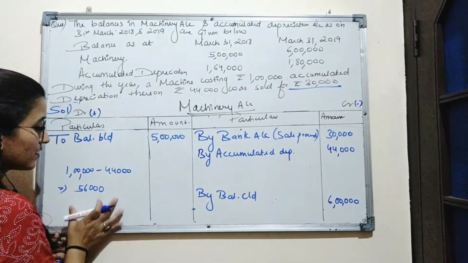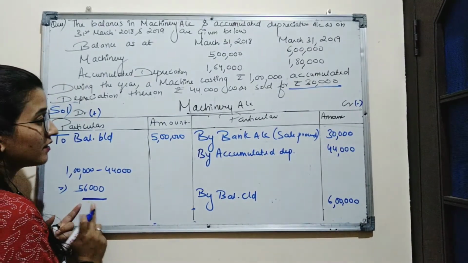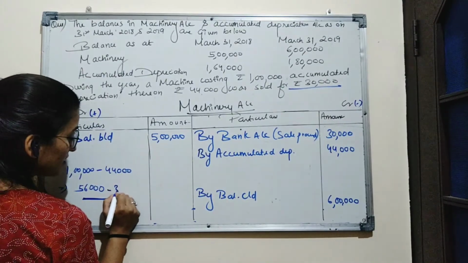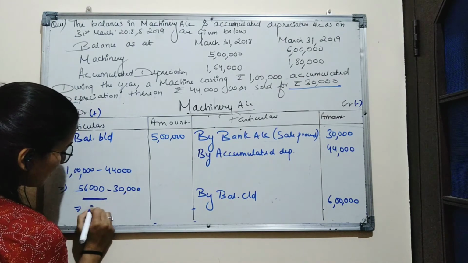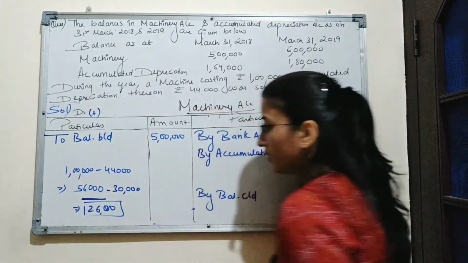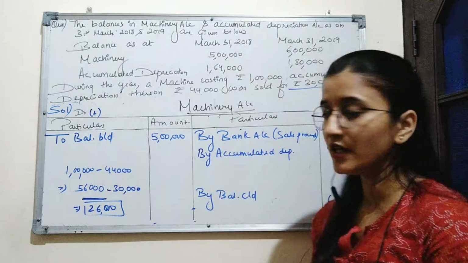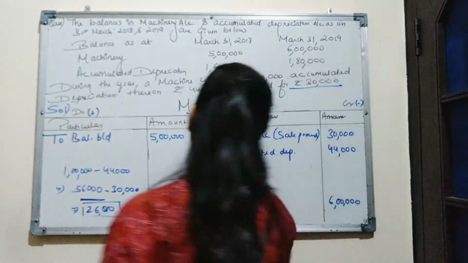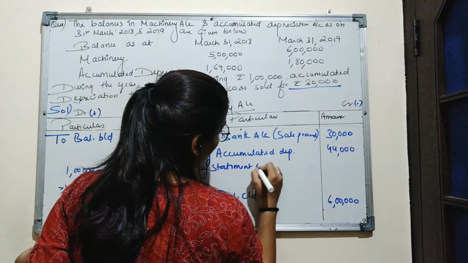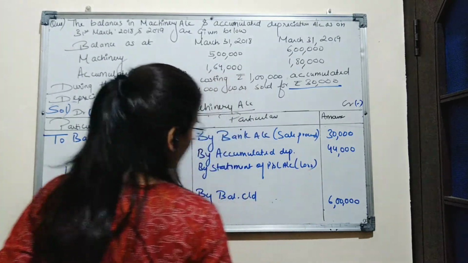So this 56,000 is the present value of machinery after charging the depreciation, and this machinery is sold for rupees 30,000. That means the company is bearing a loss of rupees 26,000. So we know by bearing the loss there is a reduction in the value of machinery. So we will write it here on credit side as by statement of P&L account loss.